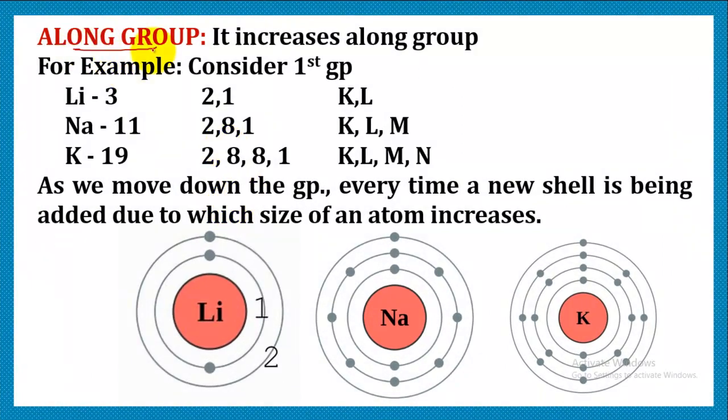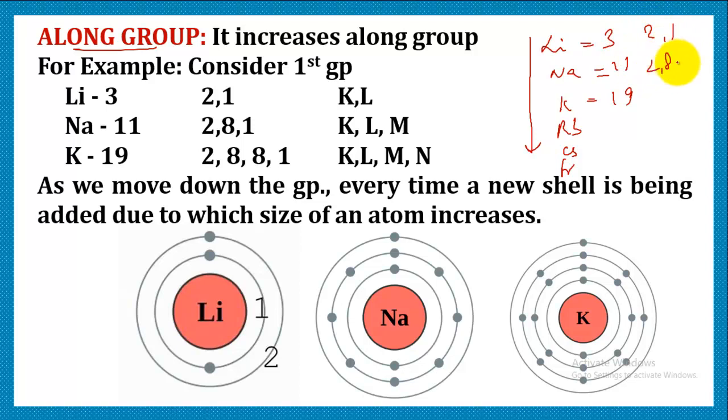So along a group, as we are moving down, let us consider the first group, that is the alkali group, which is lithium, sodium, potassium, rubidium, cesium and francium. As we are moving down along the group, we can see that every time the size is increasing. So how are we going to explain that? We are going to write their atomic numbers, right? So the atomic numbers are this. We are going to write their electronic configuration. So it is 2, 8, 8, 1. So when we move down, we see that every time a new shell is being added.